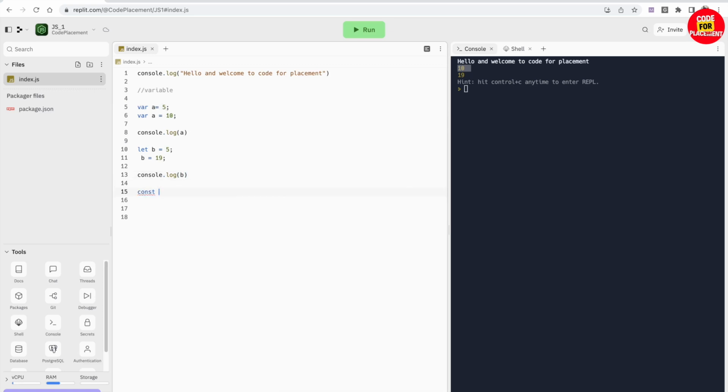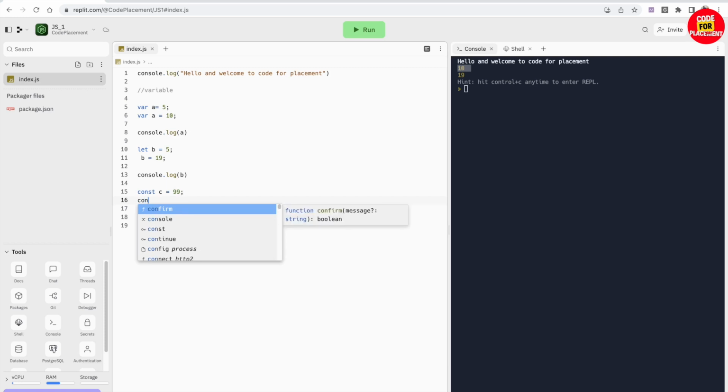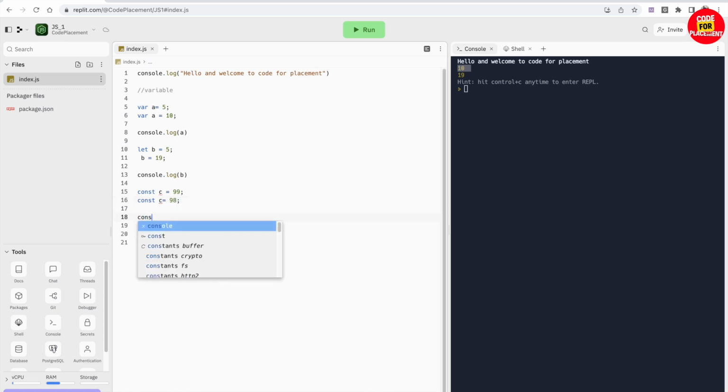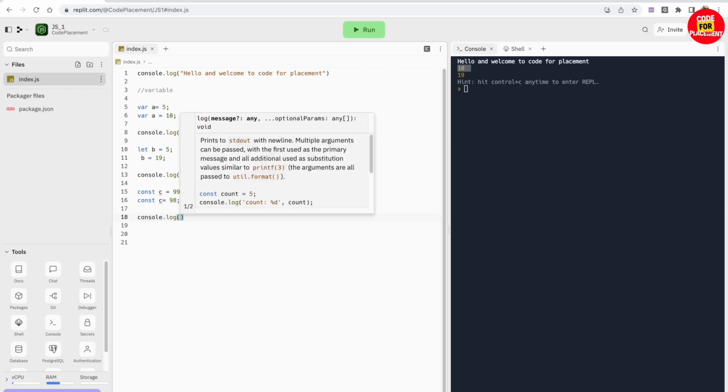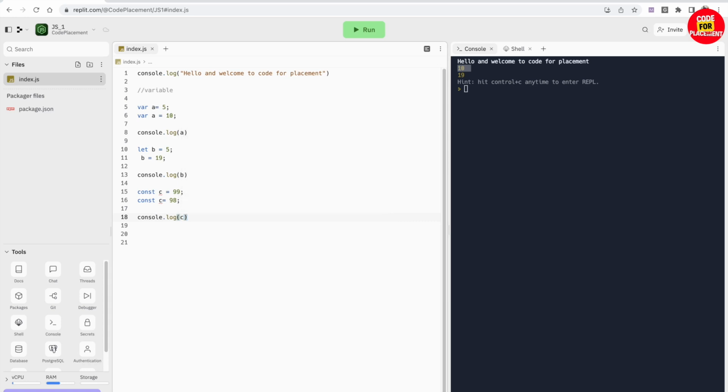Now let's take one more example with const. If I'm declaring const c is equal to 99, and if I am going to again declare with const c is equal to 98 and console.log c, the redeclaration is again not possible. It is already declared, so this will not allow me.